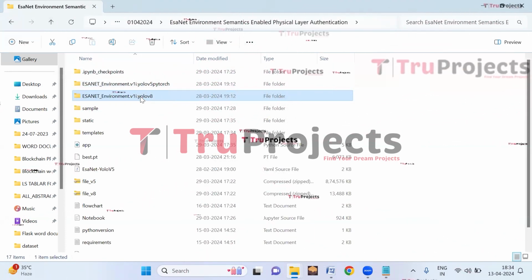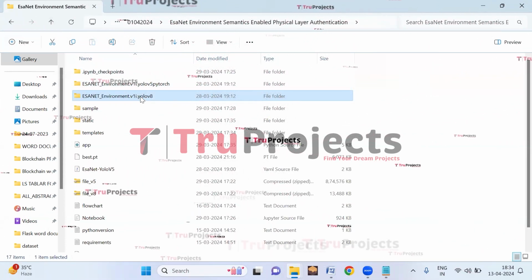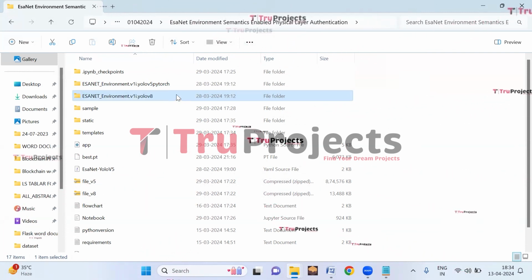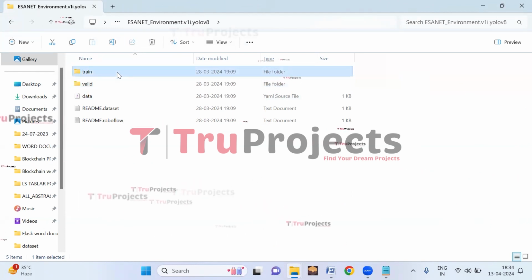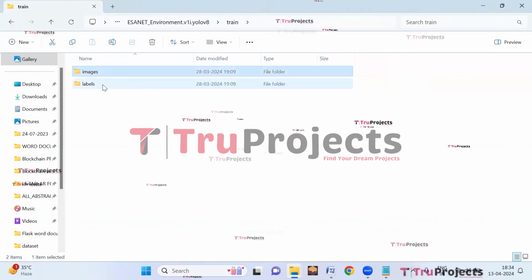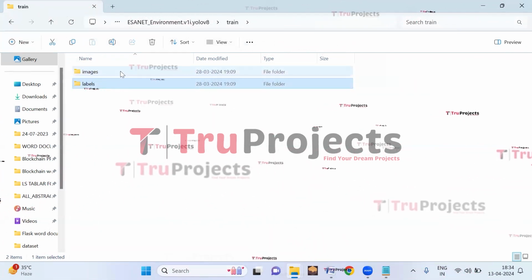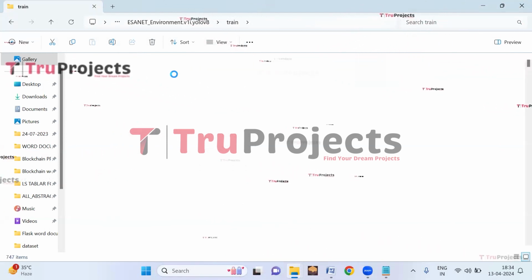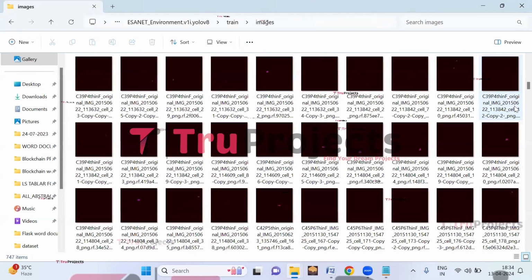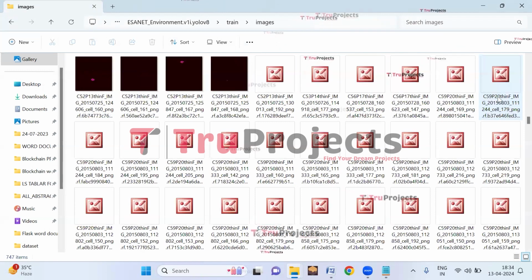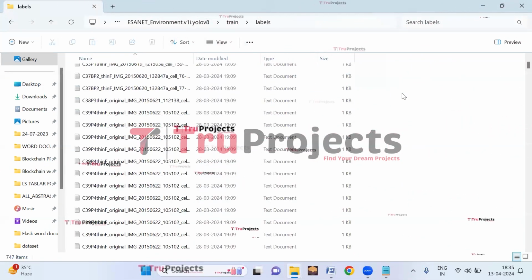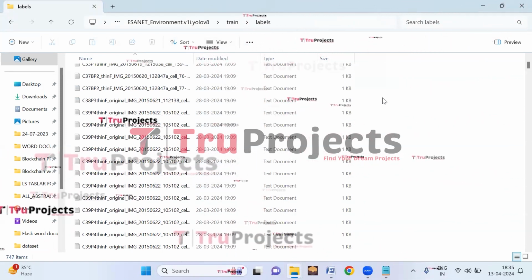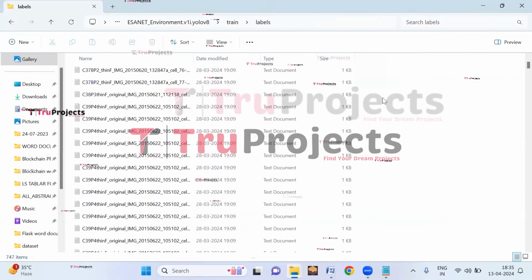And this is the EsaNetEnvironment YOLO v8 dataset. And this dataset is split into train and validation. So here in the train folder, we are having the images as well as the labels for those images. So in the images folder, we have the images of the signals which are used to train the YOLO v8 model.